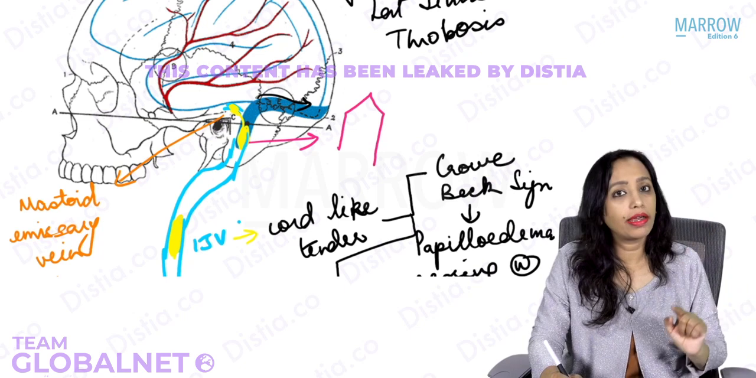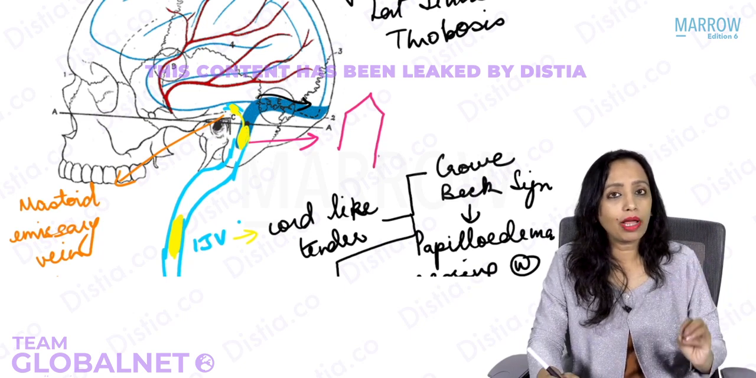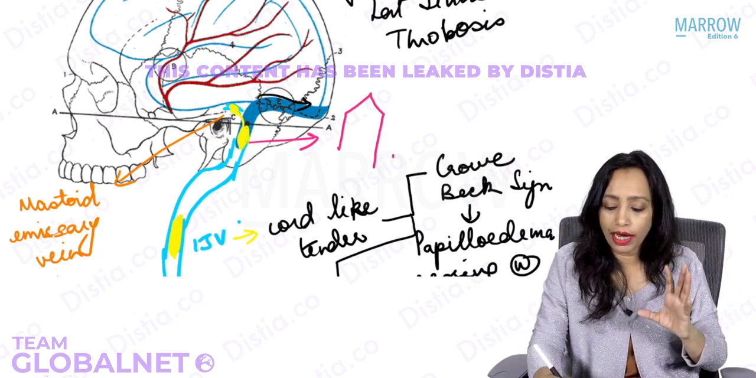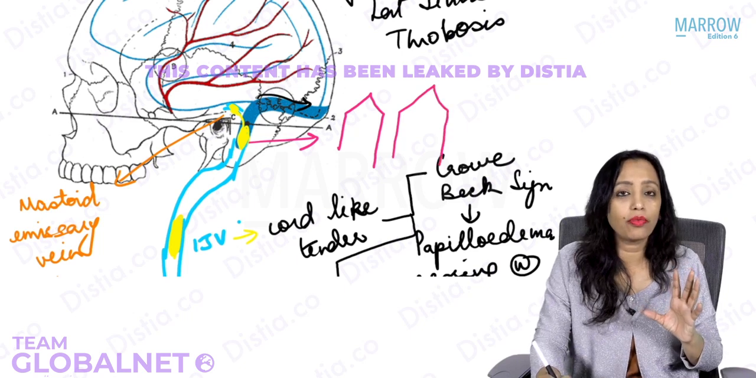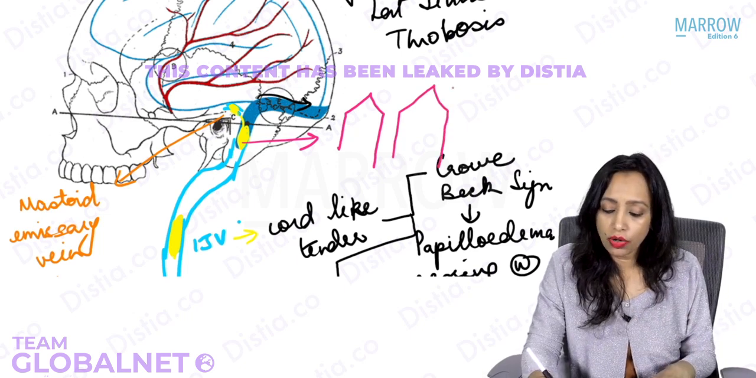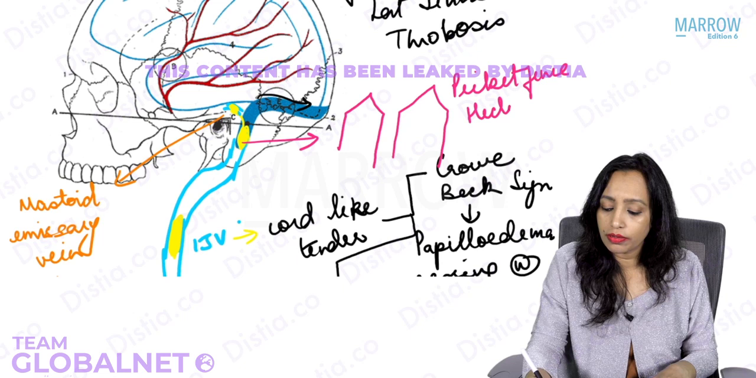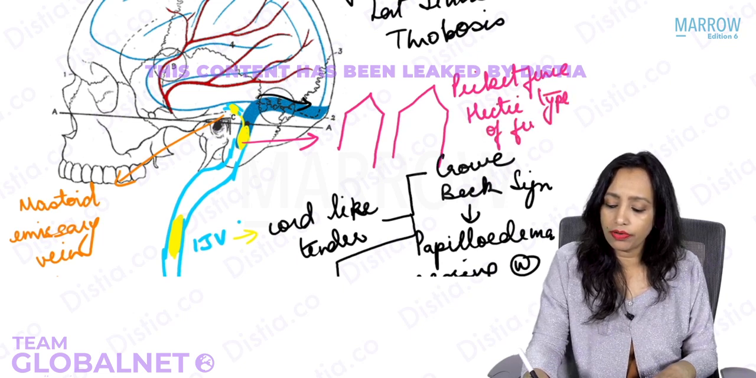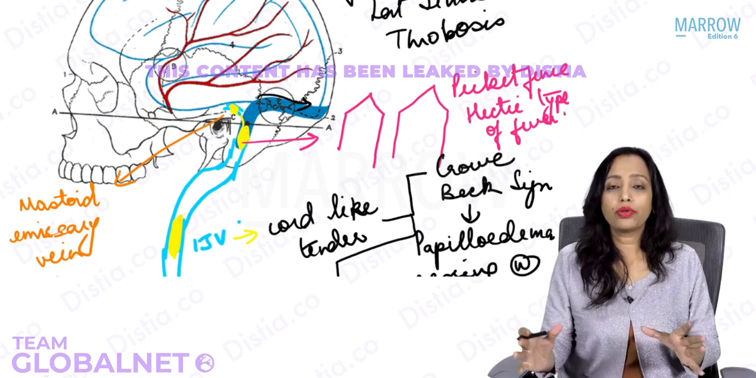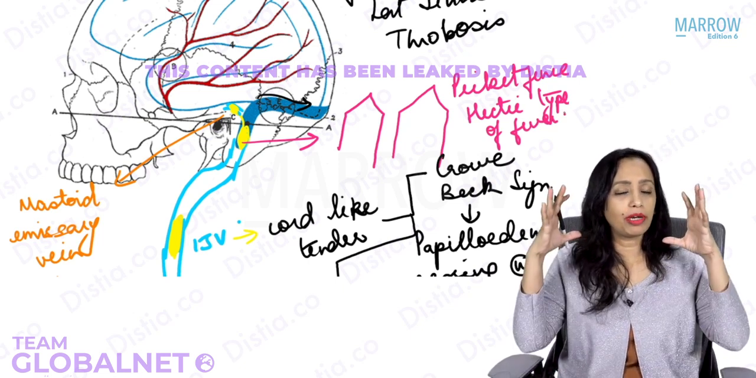Patient will then again be fine. Again, after some time, another release of the infective emboli, another peak of fever, again fine. What is this type of fever known as? This is known as picket fence, like a boundary wall. Picket fence or hectic type of fever.